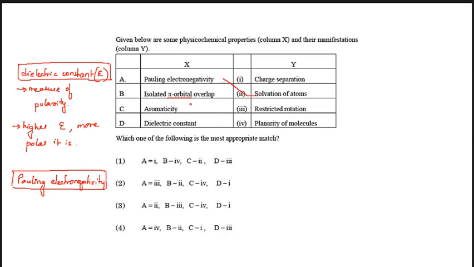Isolated pi orbital overlap is for restricted rotation. Aromaticity is for planarity of molecules, and dielectric constant is for separation of charge. The dielectric constant is basically a measurement of polarity. If the dielectric constant is higher, the more polar the substance is. So the answer will be number 3.